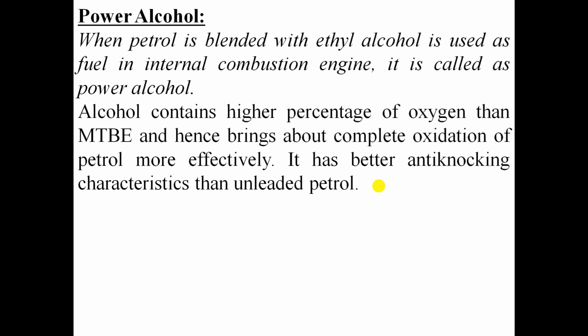Sucrose is converted into glucose and fructose by yeast activation at a temperature of 30 degrees Celsius. Then the enzyme zymase converts glucose and fructose into ethyl alcohol and carbon dioxide by fermentation. So this alcohol is mainly obtained from the sugar industries.